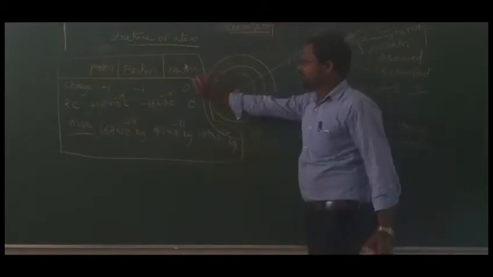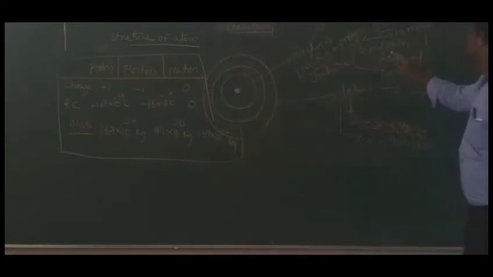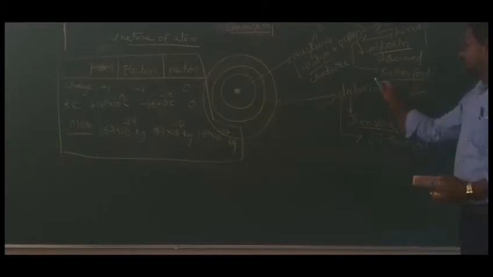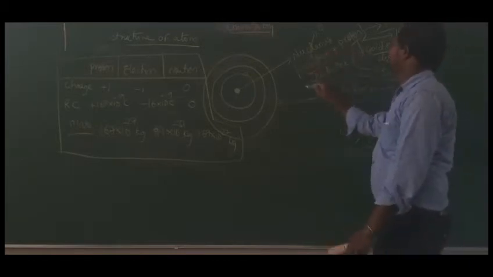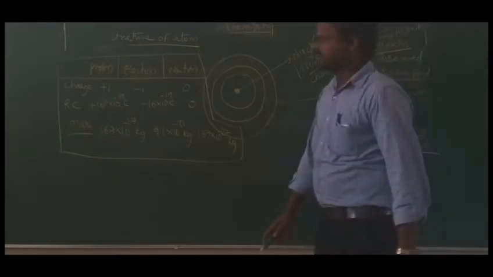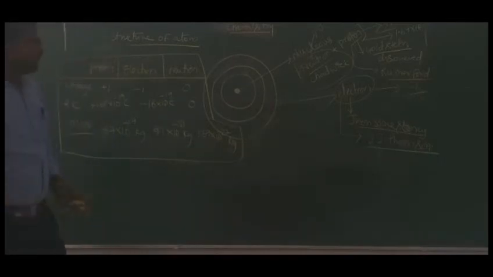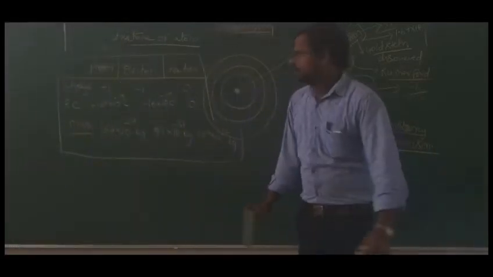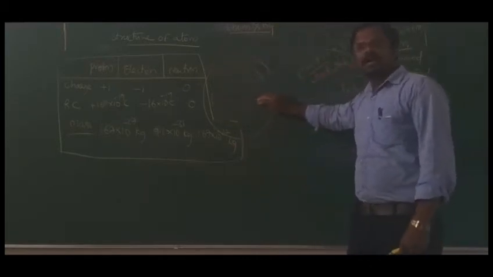Actually, who found the proton? Goldstein found the proton and the name was proposed by Rutherford. The electron was observed by John Stoney and the name was proposed by J.J. Thomson, and the neutron was proposed by James Chadwick. These are the fundamental particles present in an atom. After that, from these fundamental particles, we will get some definitions like atomic number and mass number.